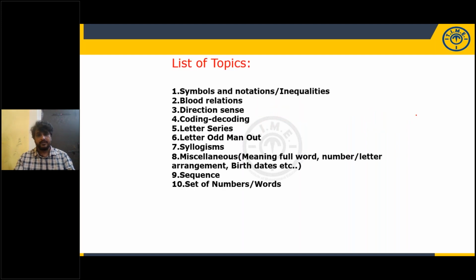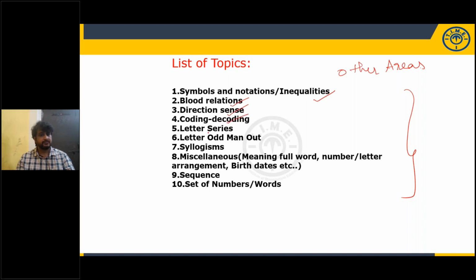Syllabus. Please take a screenshot. This is all what we call other areas, other than puzzles. Puzzles we will discuss separately. Here is the list of topics other than puzzles: symbols and notations, inequalities, blood relations, directions. This is the syllabus.